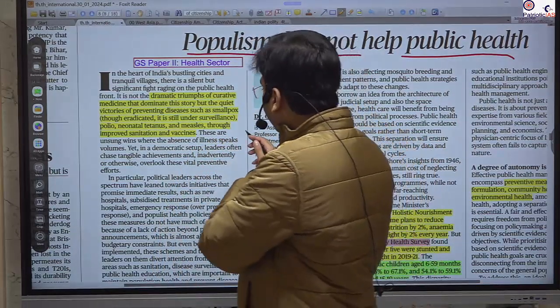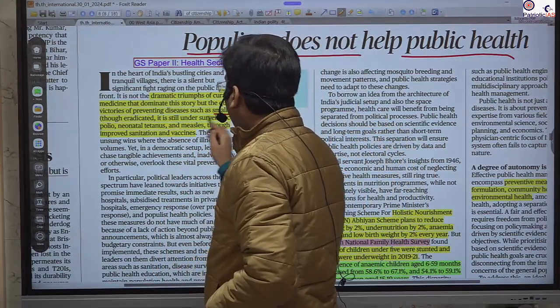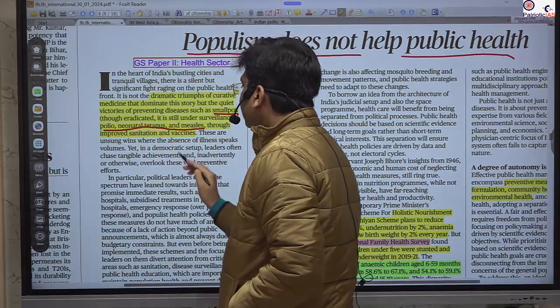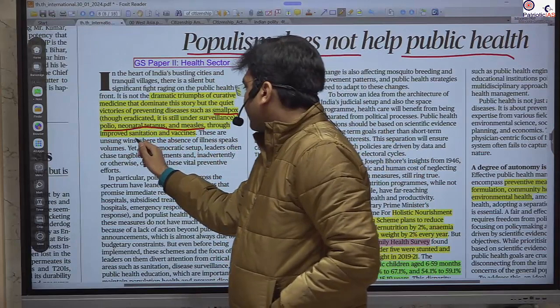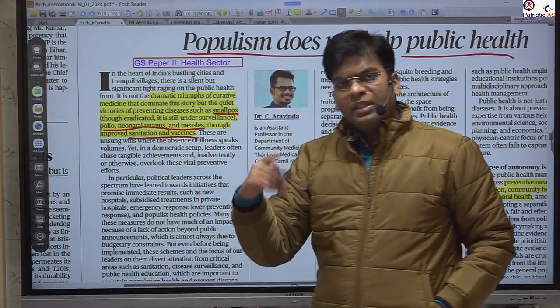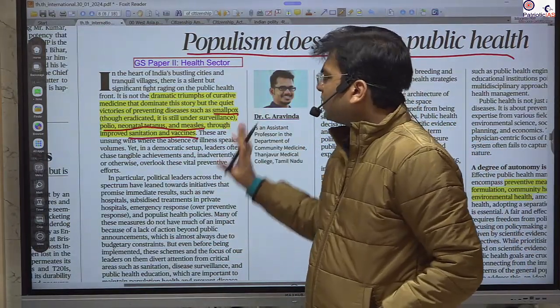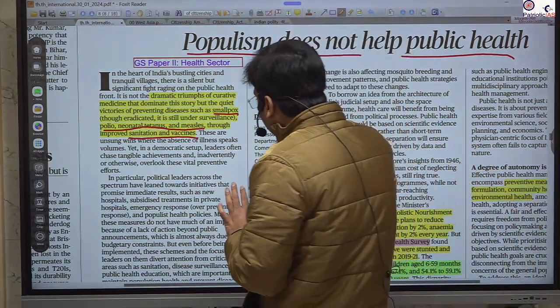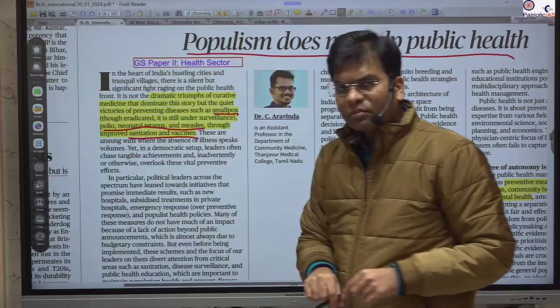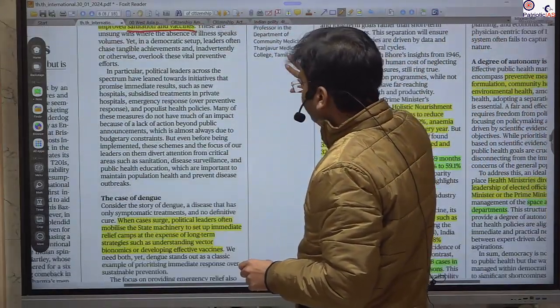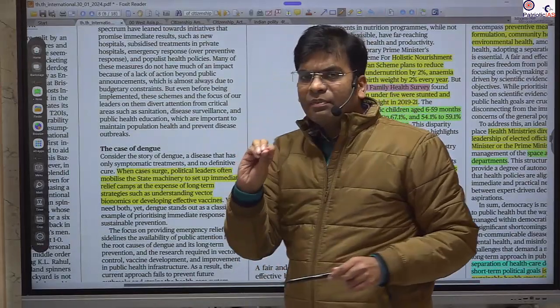For example, we have had very good success against smallpox, polio, neonatal tetanus, and measles, all due to the vaccination and sanitation that we initiated a decade back. So now the result we are getting is the elimination of these diseases themselves. This reduces the pressure on the health infrastructure if you take preventive measures.